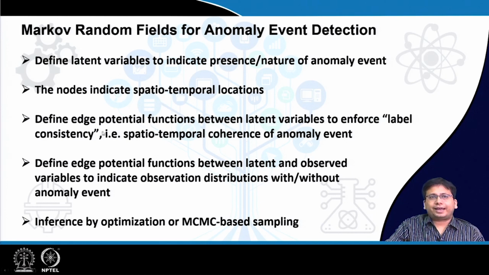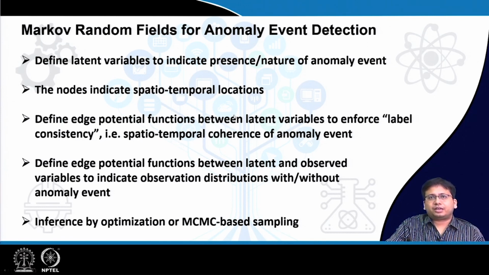Now we can define edges between neighboring nodes, neighboring either spatially or temporally, and we can define the edge potential functions between the latent variables to enforce the label consistency, that is to say the spatiotemporal coherence of anomaly events.